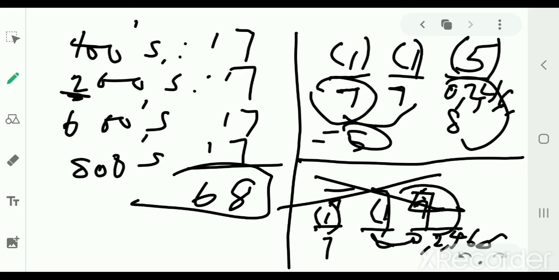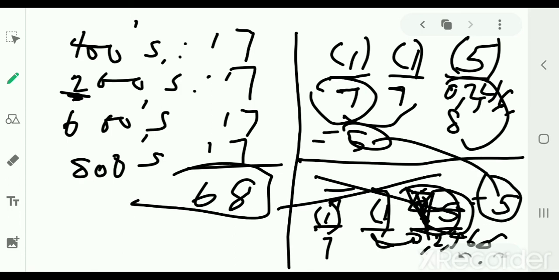Oh, this is 5. 5, excuse me. 0, 2, 4, 6, 8, like we did above, that's 5. So in the case that the hundreds digit is odd, we get a total of 10. Since the hundreds digit could be 1, 3, 5, 7, or 9, there are 5 groups of these, so it would be 5 times 10, or 50, for a total of 118.